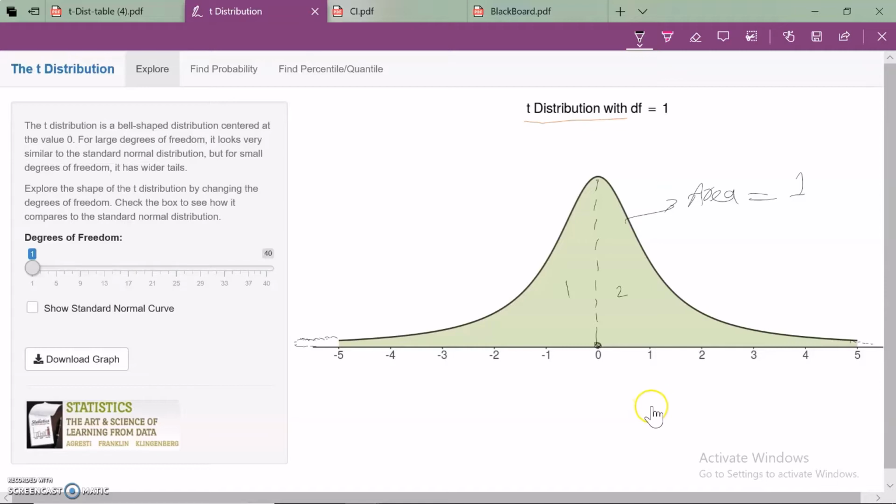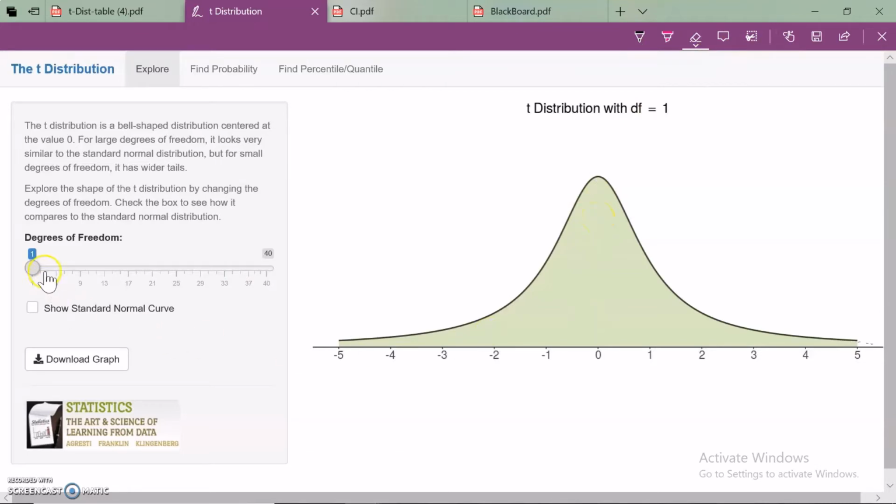And next was the 4th property which I described in the previous slide, that as the degrees of freedom increases, the t curve looks like a normal curve. So let's see what I'm talking about. I erased the previous drawing.